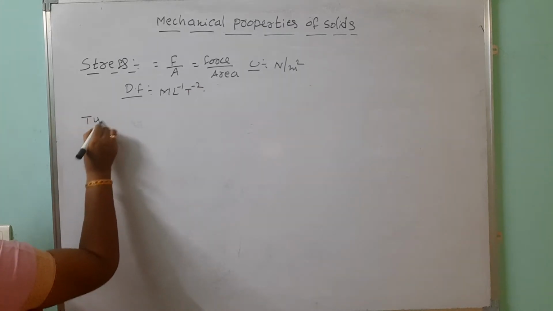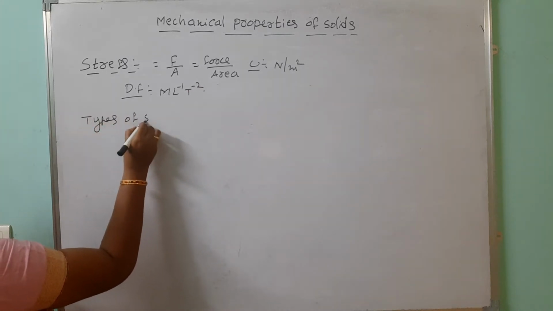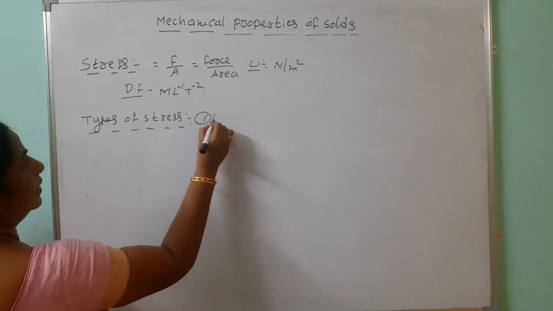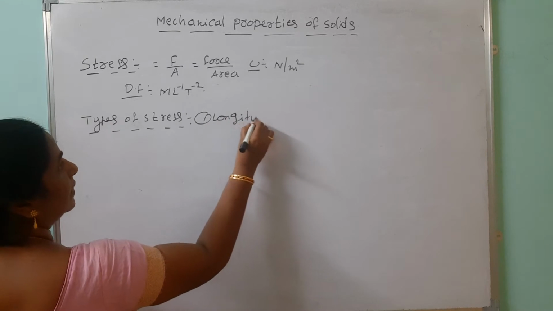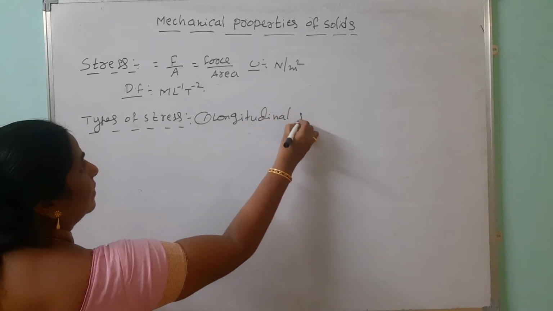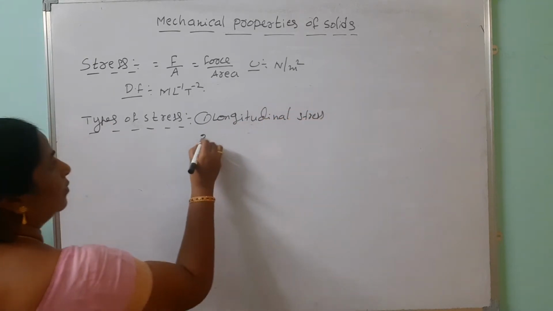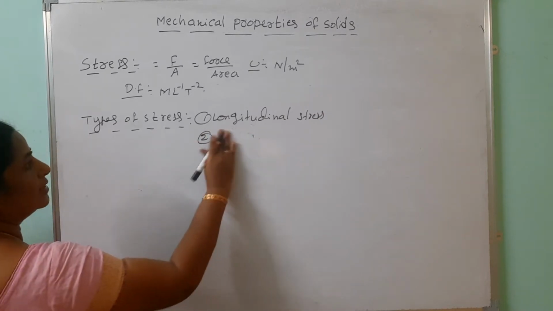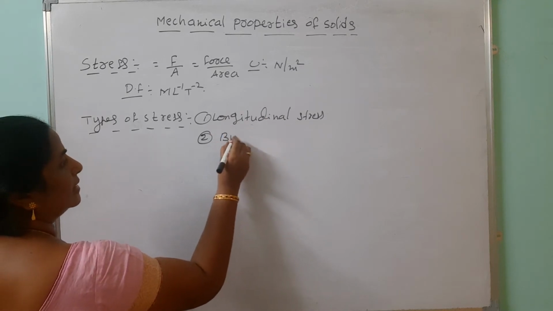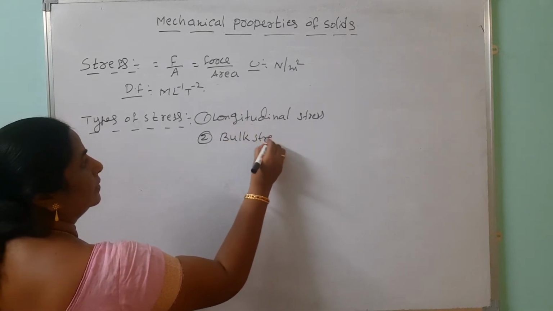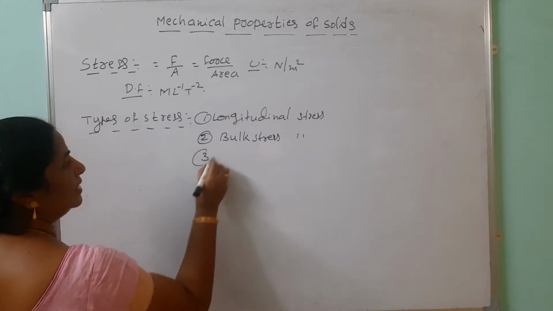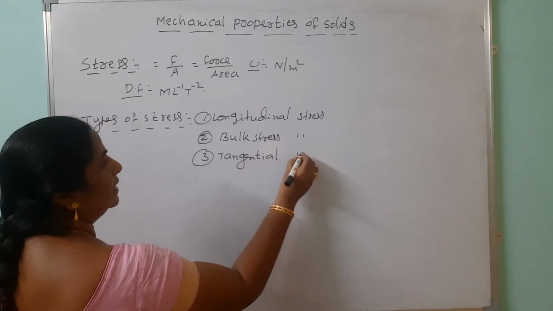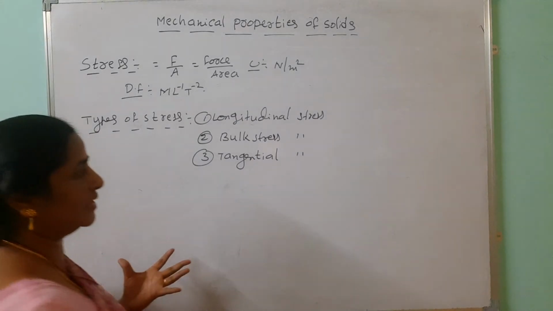Then we are going to discuss types of stress. There are three types of stress. First one is longitudinal stress. Second one is volume stress, or bulk stress as we also call it. Then third one is tangential stress. So there are three types of stress.